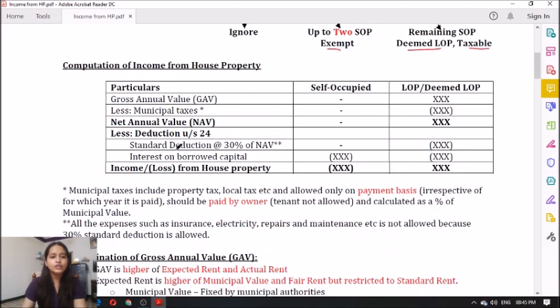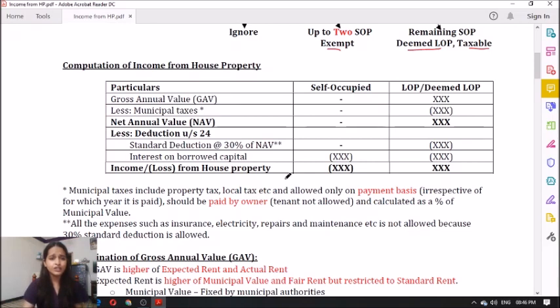Now next, coming to the computation of income from house property. How do you calculate the income from house property? There is a certain format. The first one is gross annual value, in short GAV, less municipal taxes, you will get net annual value, less deduction under section 24, which is nothing but standard deduction at 30%, and interest on borrowed capital, and you will get income or loss from the house property.